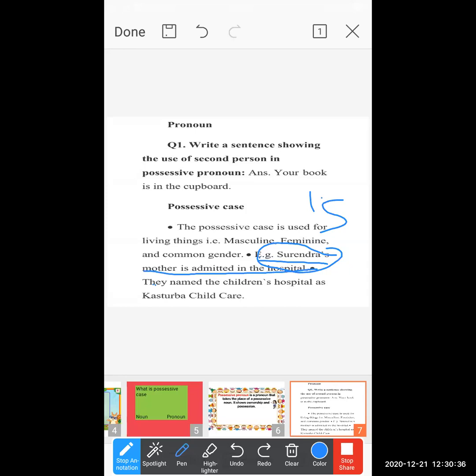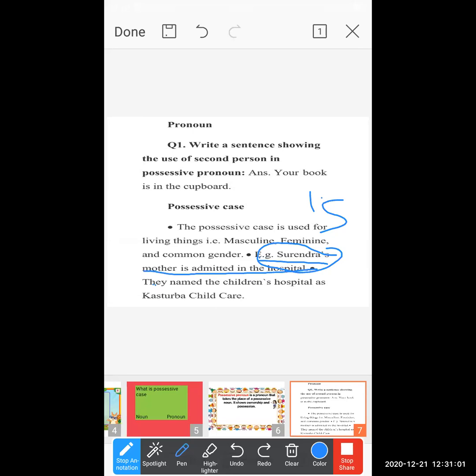This is an important thing. So such kinds of names with apostrophe s, if you find in the sentence, this sentence comes under the noun possessive case.